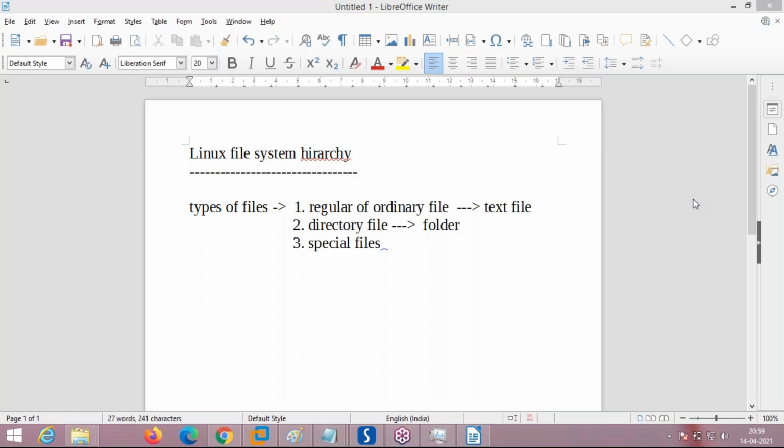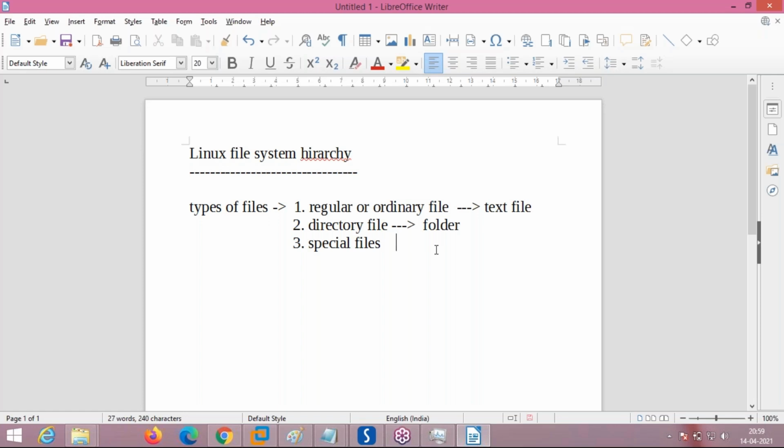You got it? In Linux, there are three types of files. Regular file or ordinary file: any file which is a text file kind of thing. Directory file, you know what is a directory? It's a folder in Windows, right? Okay, then what is the special file? Is there anything like a special file in Windows? No. Okay, see here.